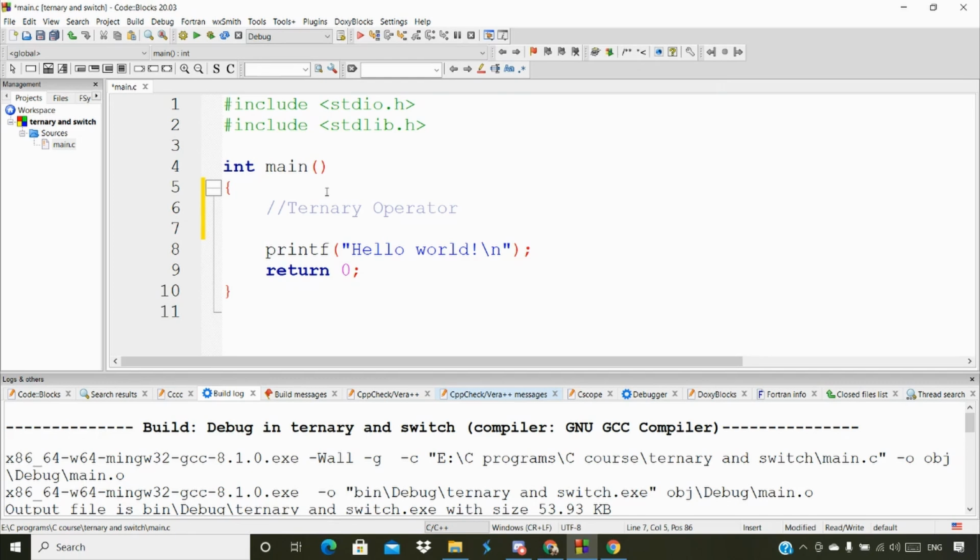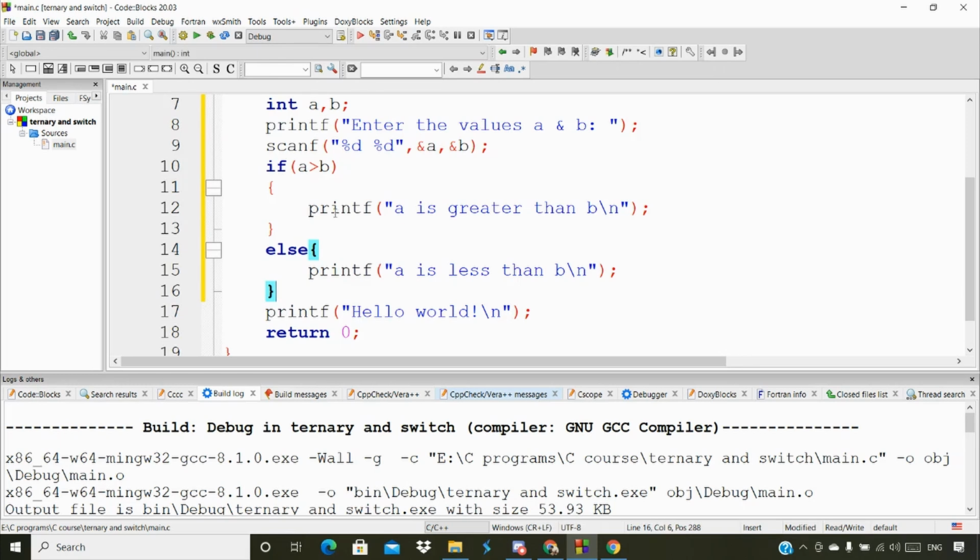So how are we going to write it here? Let me get the same example that we already discussed in our if else statement video. I'm going to paste the same example here as well. If you haven't checked the last class video, please do check it and then come back to this video so that you'll get more clarity.